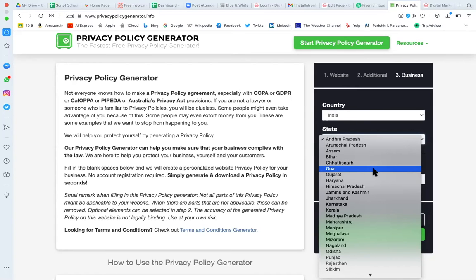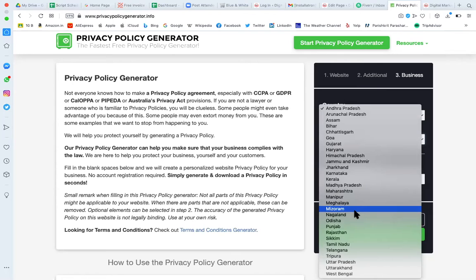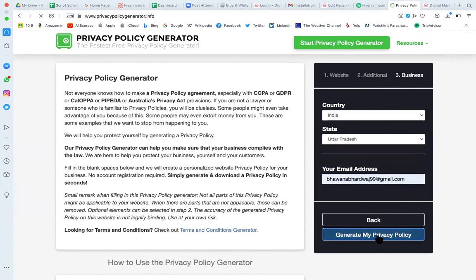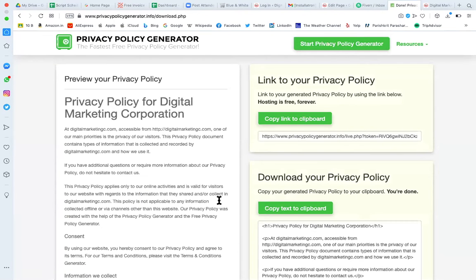This is about creating the content. But if you don't have content, privacy policy is one of the important pages you must have. That's why I'm saying you can use this kind of privacy policy page as well. So here, Uttar Pradesh, India, you can give your email address, and there you can generate your privacy policy. So this is your privacy policy.